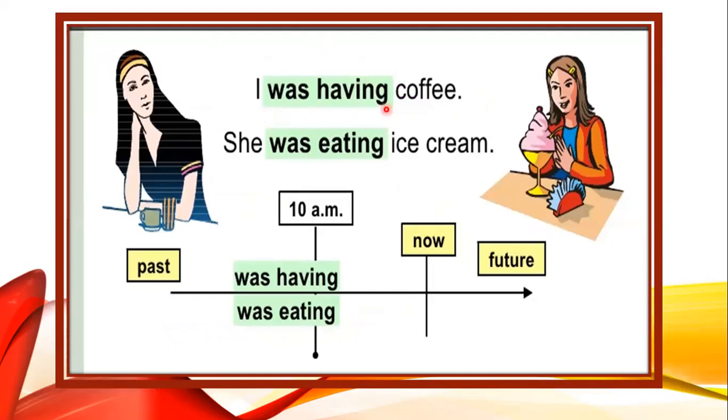So I is a singular noun. Definitely we will use was. Have is the first form of the verb with ing. She was eating ice cream. So she is again a singular noun. So it will be was eating ice cream. Okay. And all these things are in the past. Okay. Because this is a timeline and it shows that this is now. That means this is present. So all these things happened at 10 a.m. That is in the past.